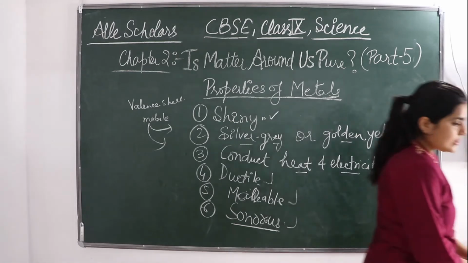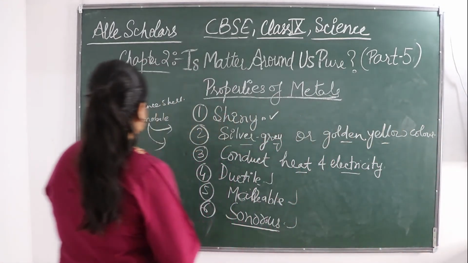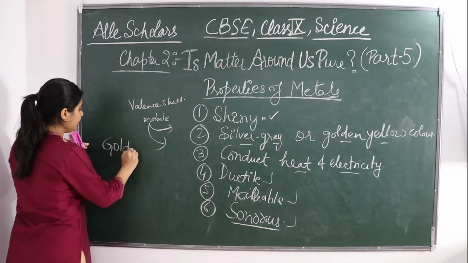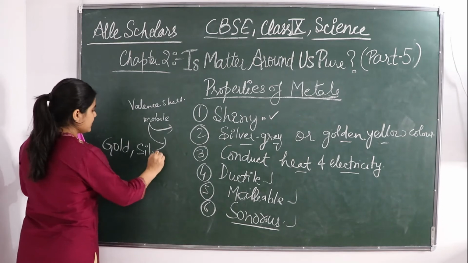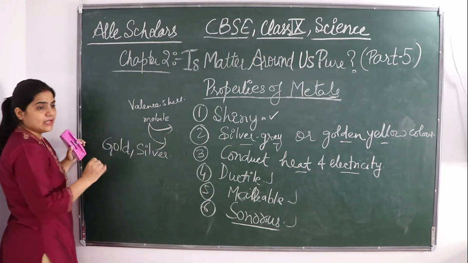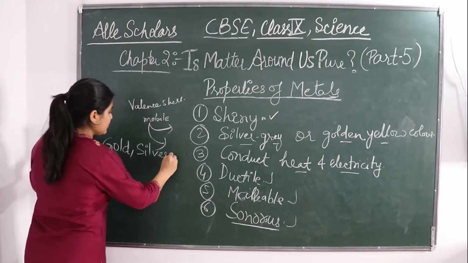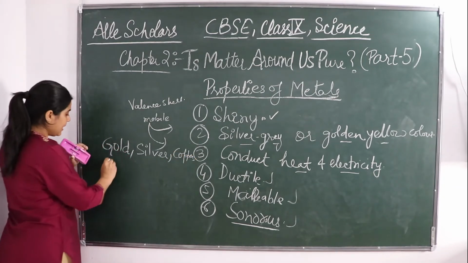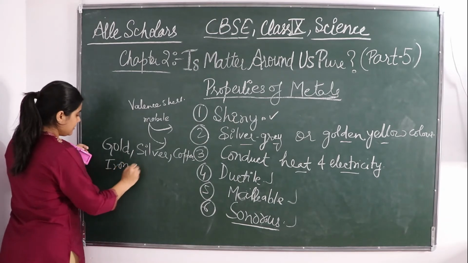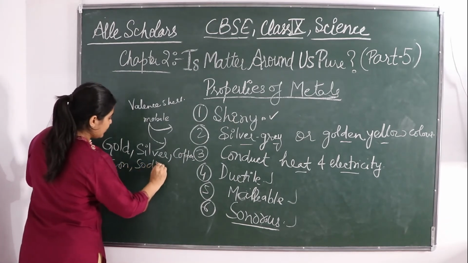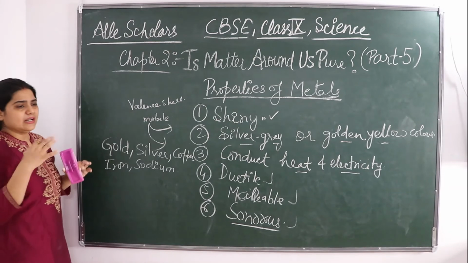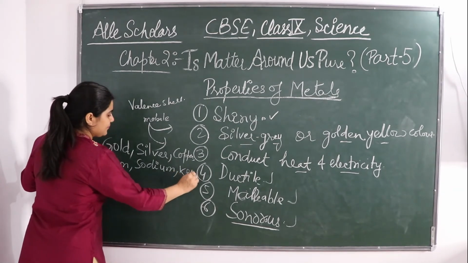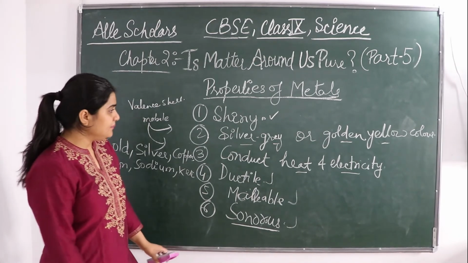And if you would like to see examples of metals, gold and silver are there. Okay, these are very good and very common metals. Copper is there. Okay, iron is there, sodium is there. So if you go into the periodic table, there are lots of metals like this, potassium, etc. Okay, so there are lots of metals.